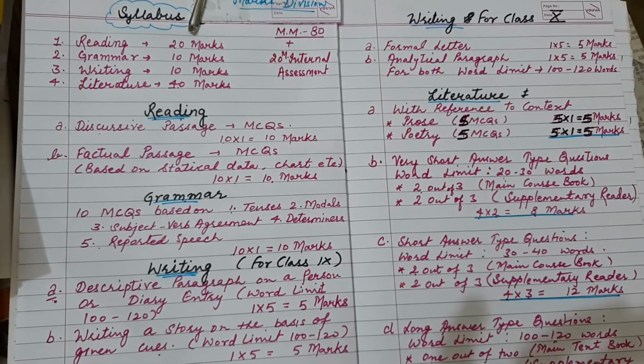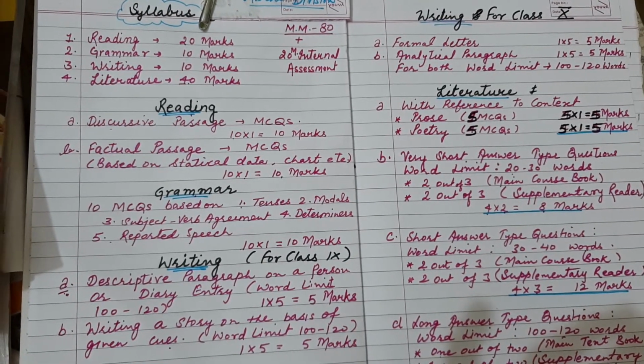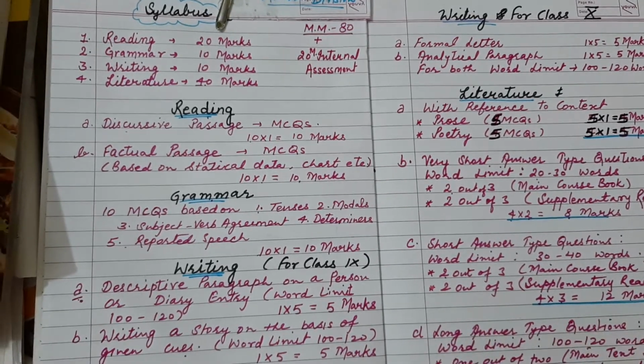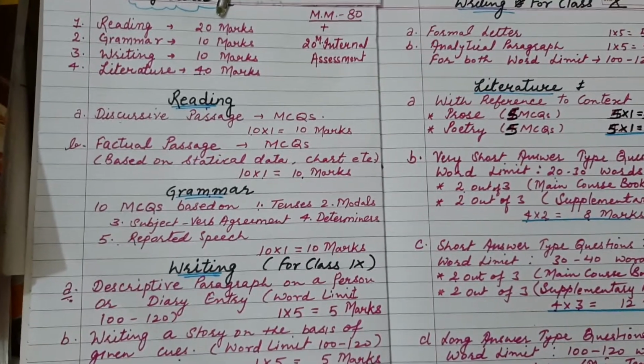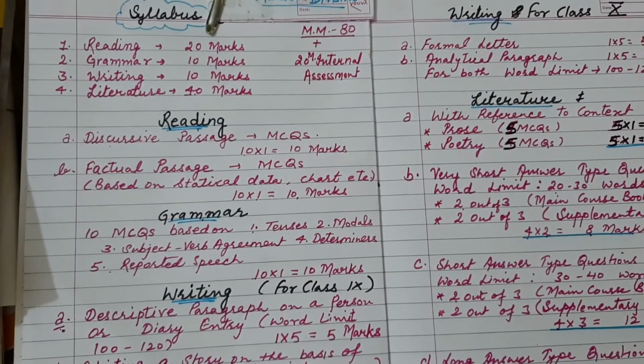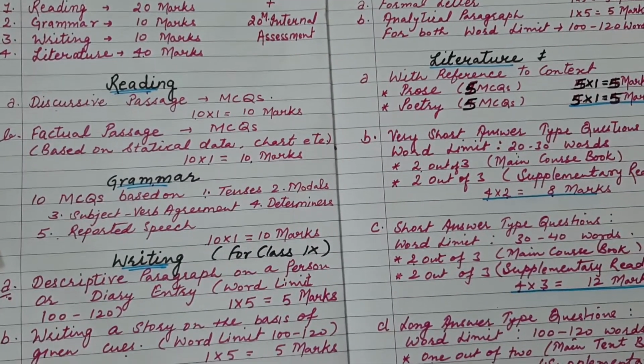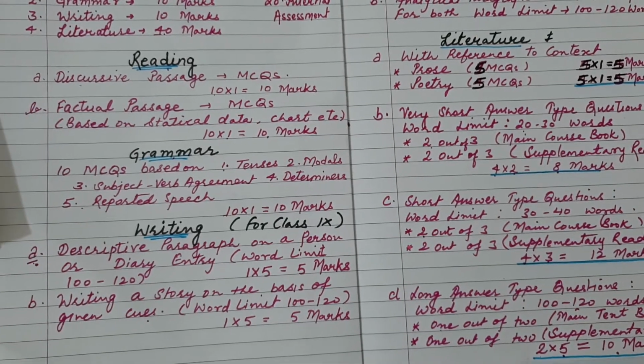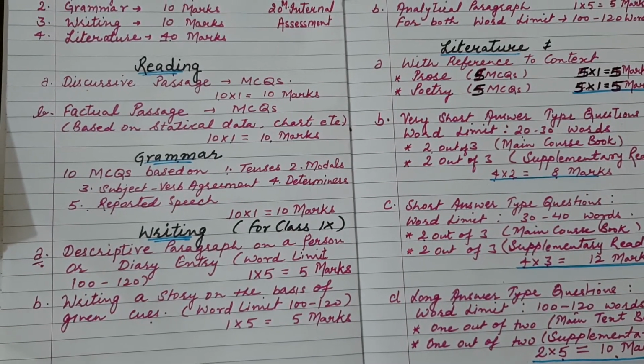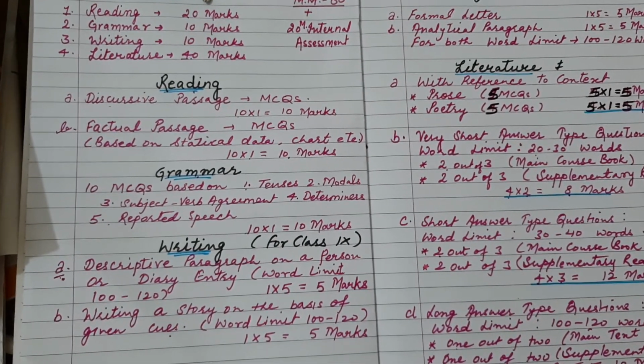How much time you should allot to your writing section, how much time you need to give to your grammar part, and then how much weightage you need to give to the literature section, and what type of questions you will have to prepare. So I have explained it briefly. I hope it is clear to you.